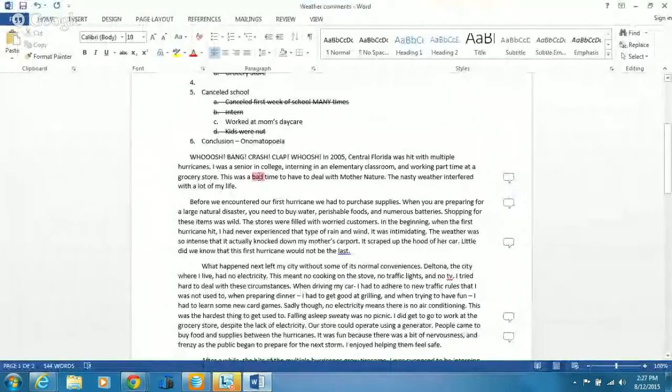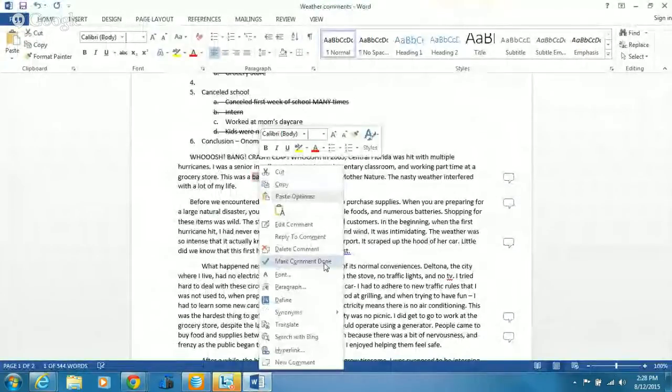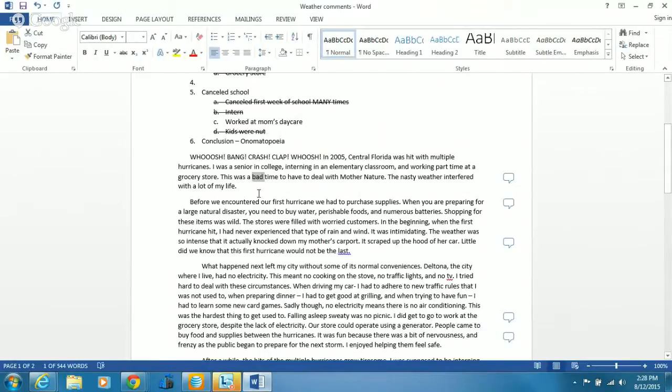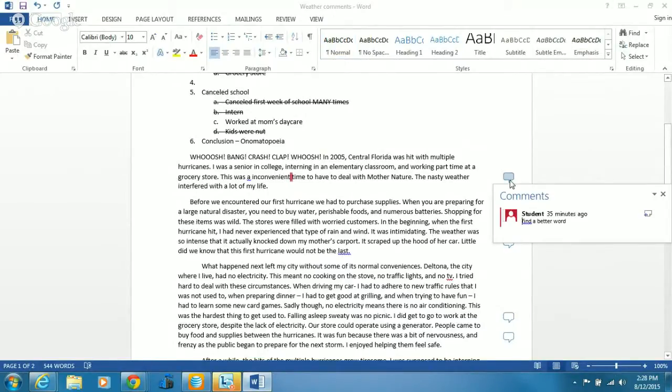All right, so instead of doing it that way, we are going to just double click on it, right click, and then go down to synonyms. This was a bad time. This was a wicked time, immoral time, unscrupulous. No, to have to deal with Mother Nature. We're going to say inconvenient time to have to deal with Mother Nature.